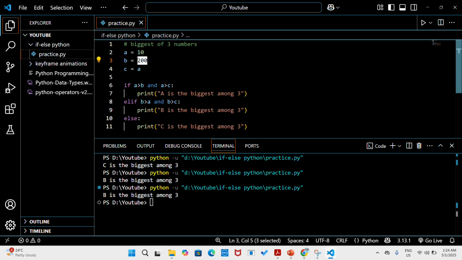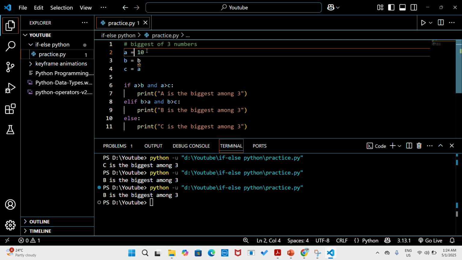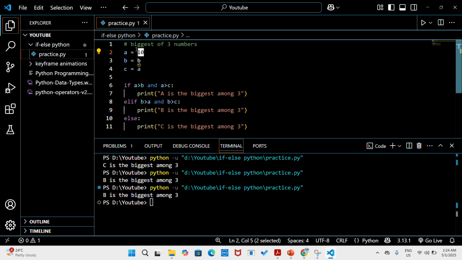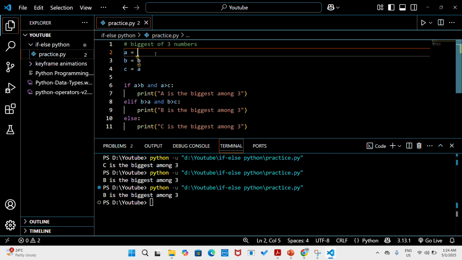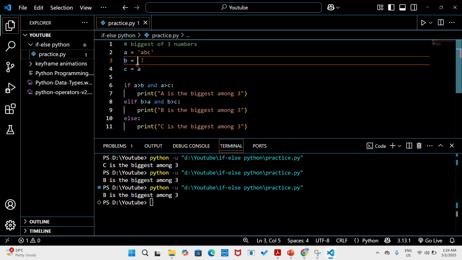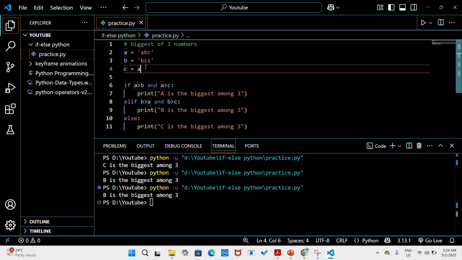Let's give alphabetic values, so let's give strings, writing anything that comes to my mind, because let's test this, right?